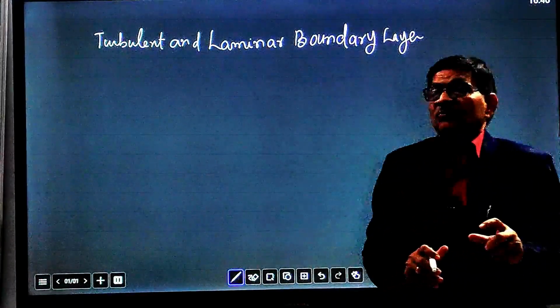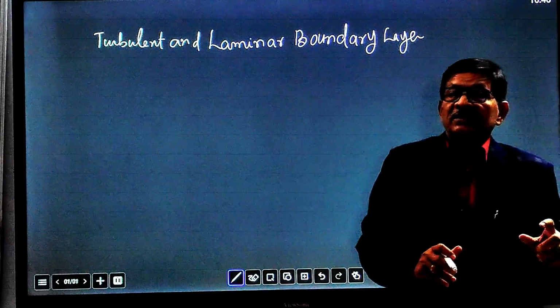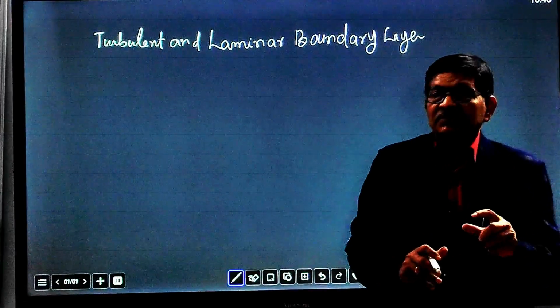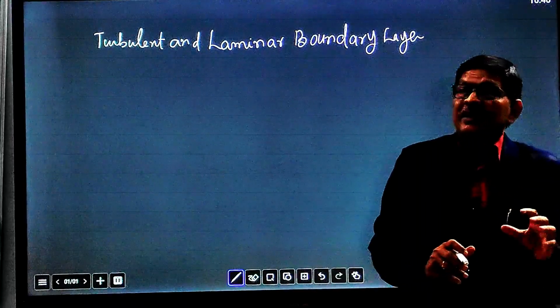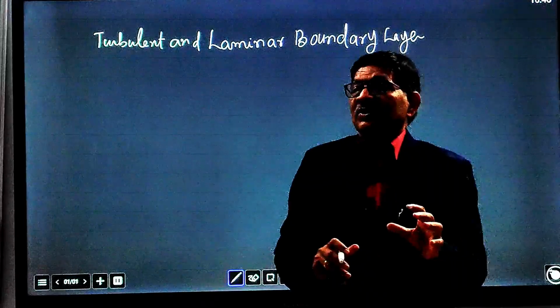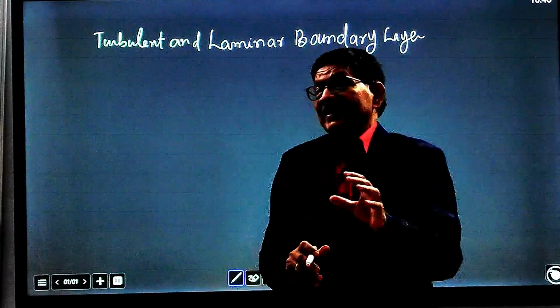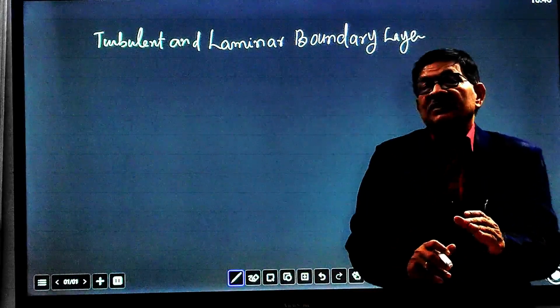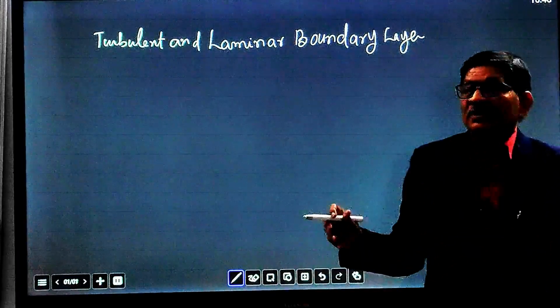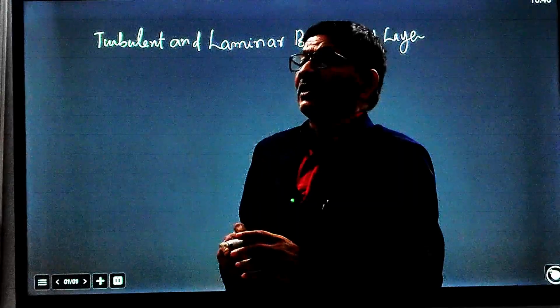Its velocity is dominated by the frictional resistance between the surface of the solid body and the fluid, and in this zone of the boundary layer the fluid is stagnant, meaning free stream velocity flow is different from the stagnated flow within the boundary. That is known as the boundary layer.